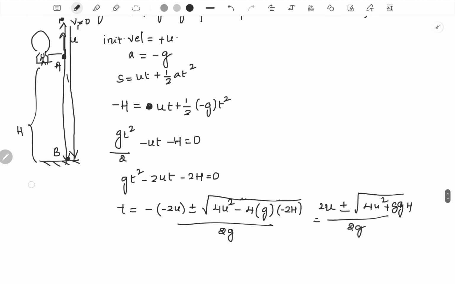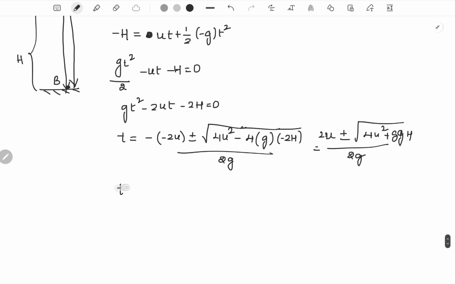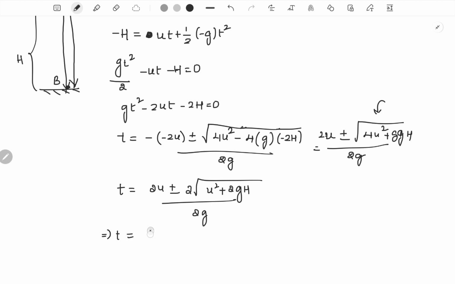So here t would basically come out as 2u plus or minus, here we can take 4 common, then we would basically get root 4 would be 2, u square plus 2gh divided by 2g. 2 gets cancelled in the numerator and denominator, so we would get u plus or minus root of u square plus 2gh divided by 2g. So now we got the two values for t, but which is the correct answer?